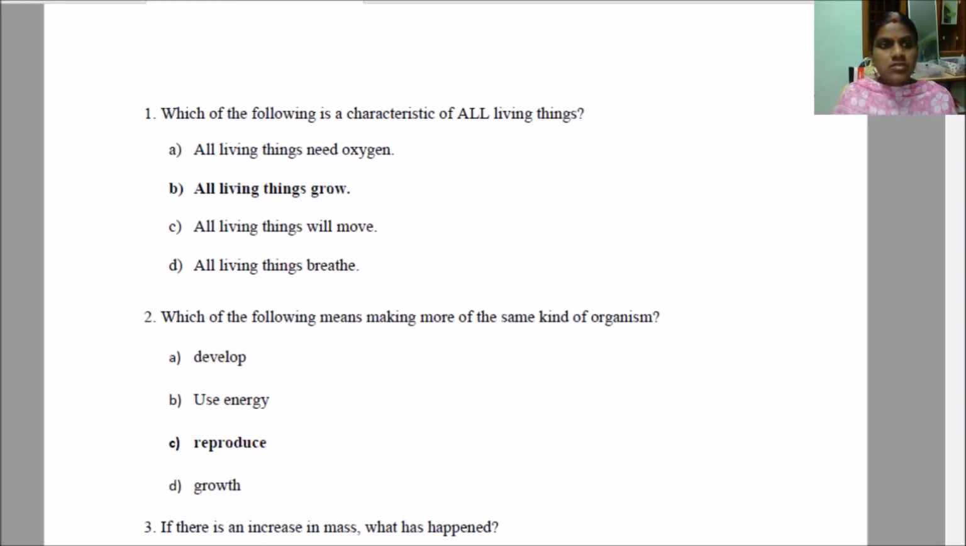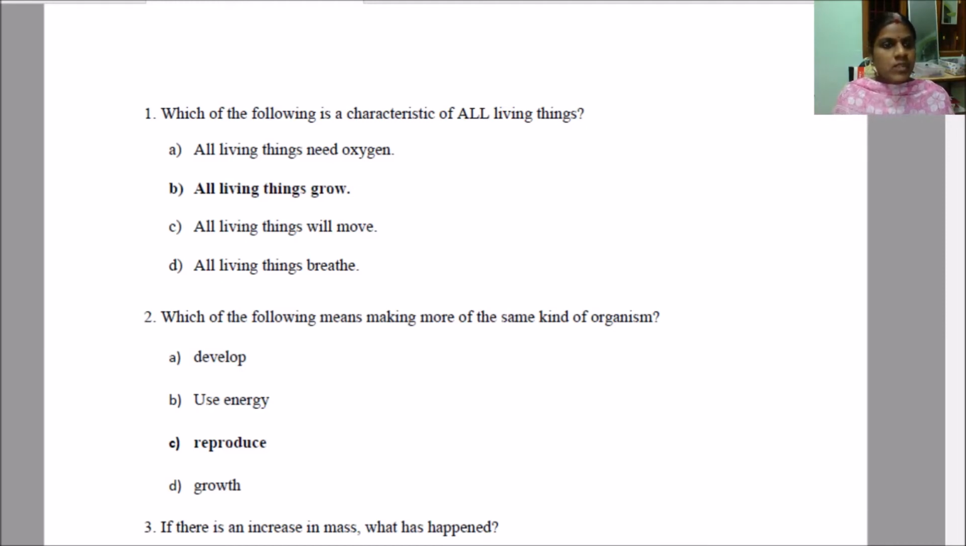Neat questions, materials. Okay. So, which of the following is a characteristic of all living things? All living things need oxygen. All living things grow. All living things will move. All living things will breathe. All living things will grow. This is the right answer.